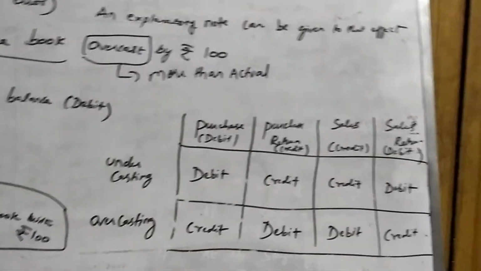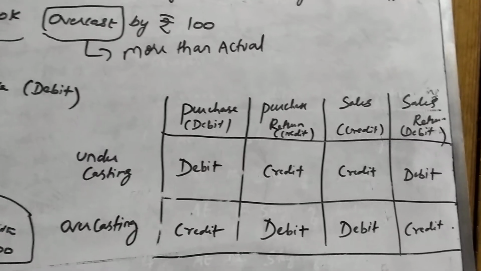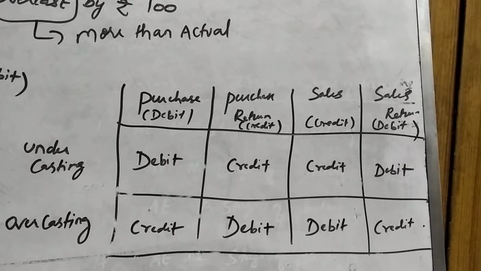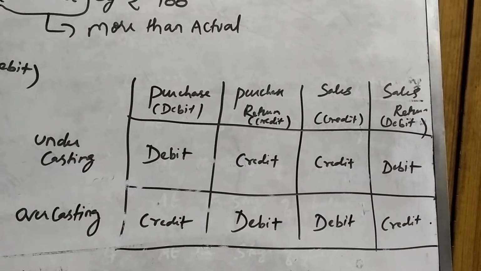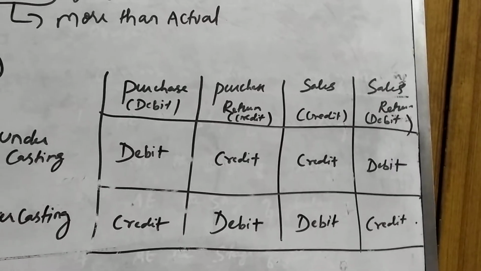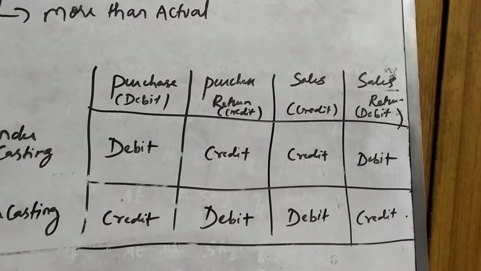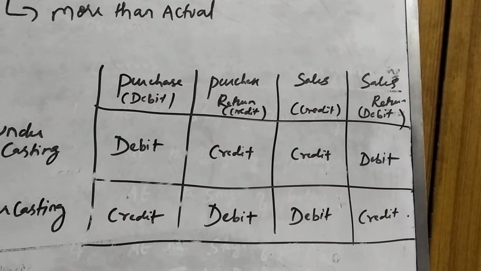So let me explain this small table which can be very useful for you. See, purchase normally has debit balance. I have written that within bracket. Nature of balance for purchase is debit. For purchase return, the nature of balance is credit. For sales, sales has a credit balance. Sales return has a debit balance. That is written within the brackets.